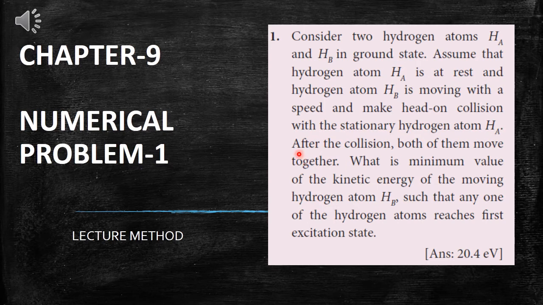After the collision, both of them move together. What is the minimum value of kinetic energy of the moving hydrogen atom HB such that any one of the hydrogen atoms reaches the first excitation state? That is the question. In the later part, I will explain the steps one by one.